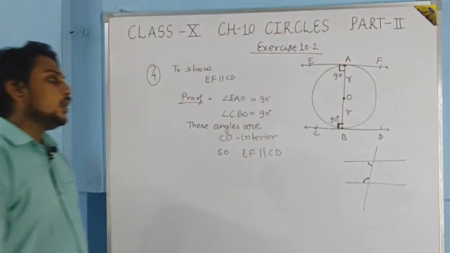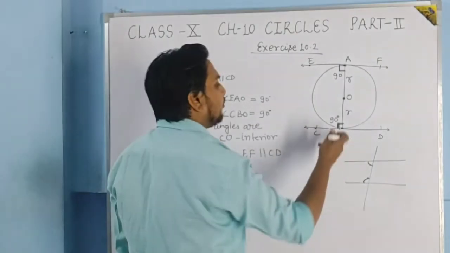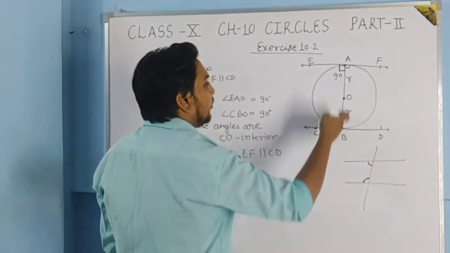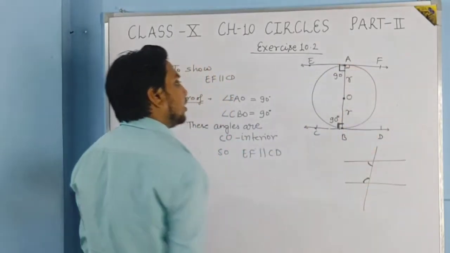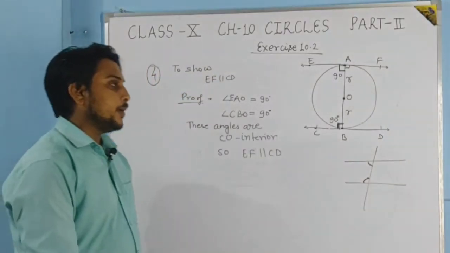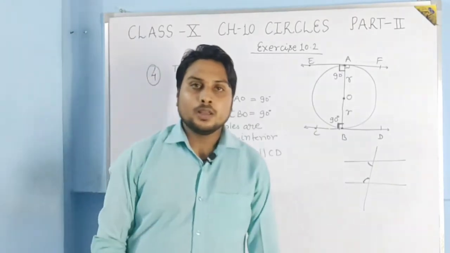You can show it by alternate interior angles also. If it is 90, here also it will be 90. Okay, so if for two lines their alternate angles are equal, then the lines will be parallel. We know this very well.